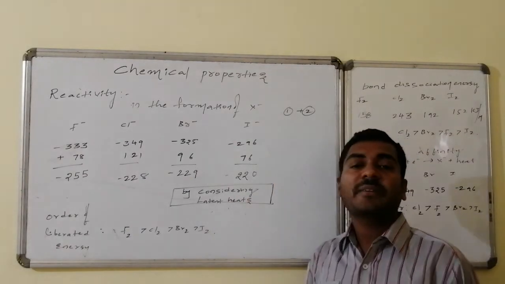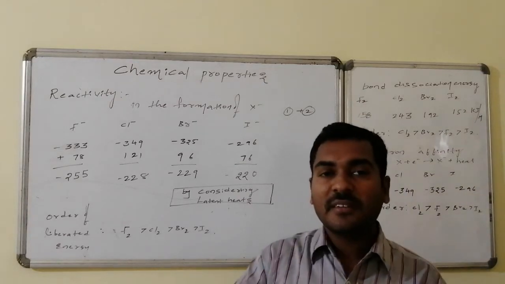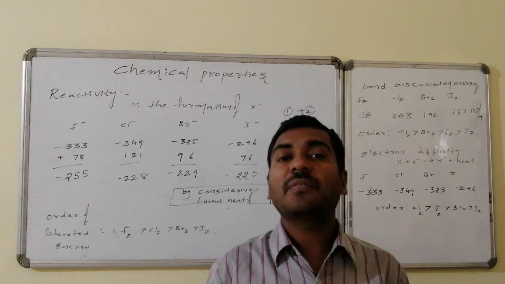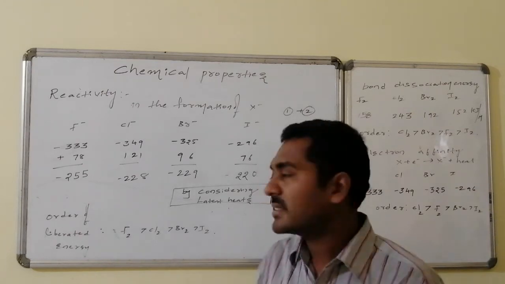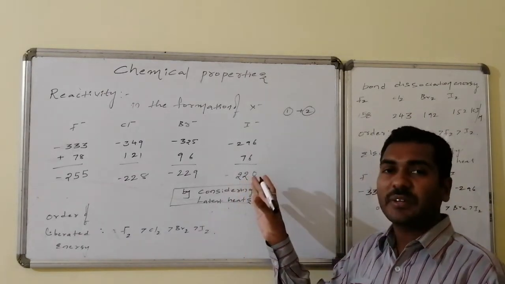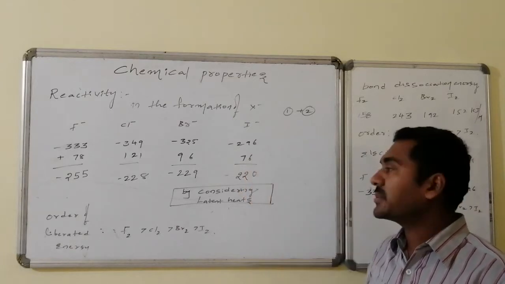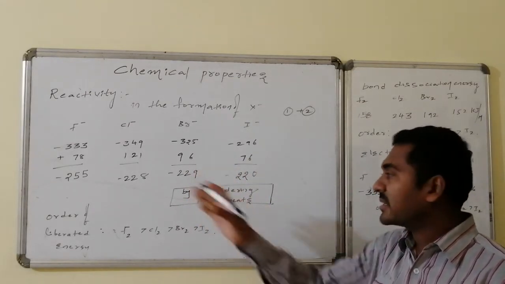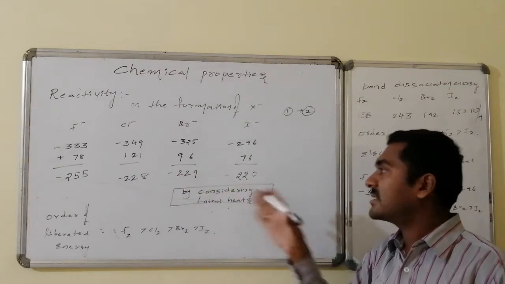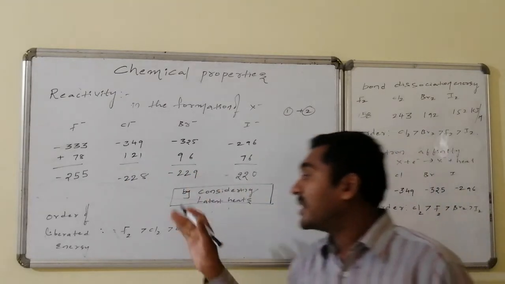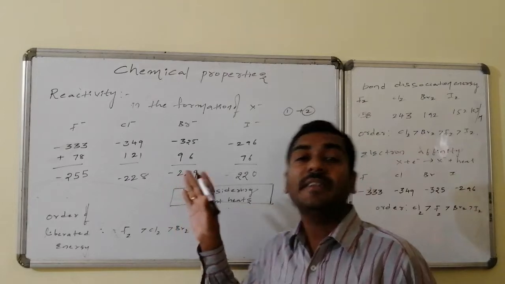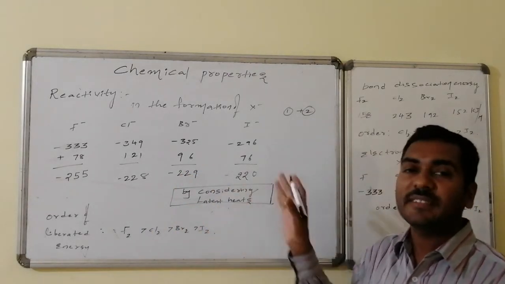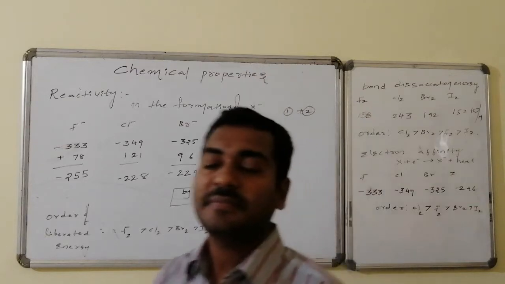Elementally it is present in the liquid state, hence it has only latent heat of vaporization. Whereas in case of iodine, it is associated with the latent heat of melting followed by the latent heat of vaporization. Thus, though it is found as 229, it is not 229, it will be less than 229. But the order is maintained, from highest to least, with graduality maintained. Hence the order of reactivity is found to be fluorine is greater than chlorine, is greater than bromine, is greater than iodine.